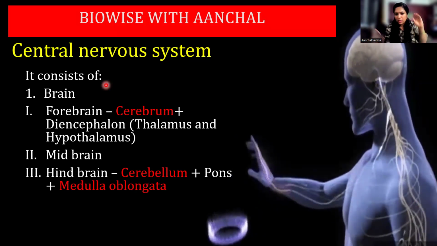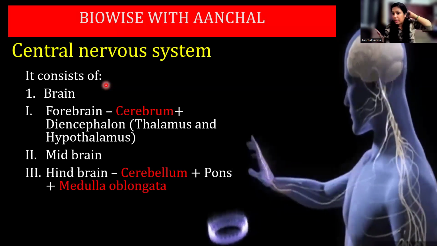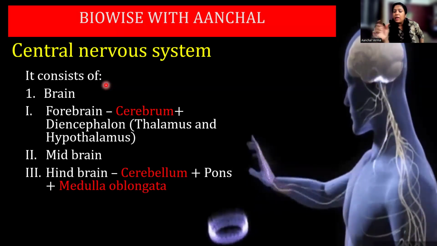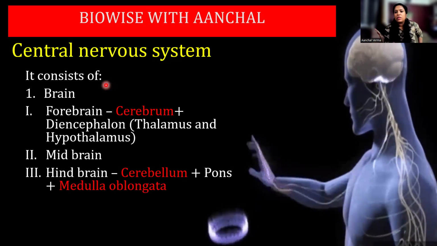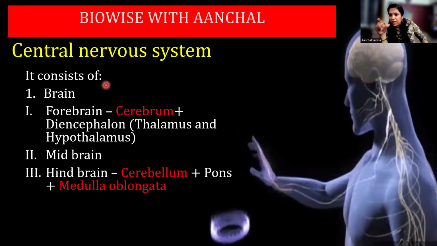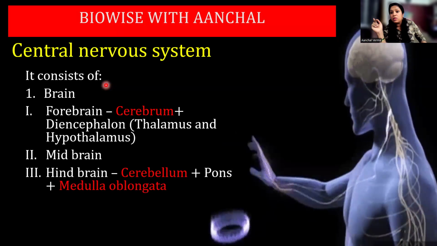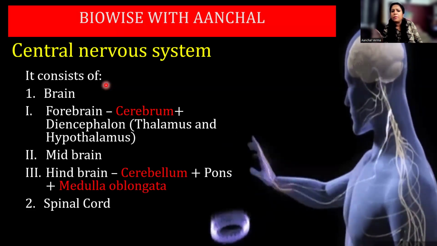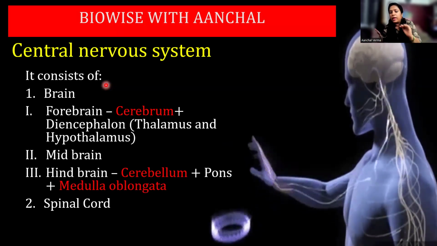Then the midbrain is a very small part of your total brain. Below that, there is the hindbrain, which has the cerebellum, a leaf-like structure. And there is an extension kind of structure from the cerebrum that has the pons and medulla oblongata, and then finally the brainstem, which opens up in the medulla, which opens up into the spinal cord. We'll understand the structure, do not worry. And the second part of the central nervous system is the spinal cord. So we'll go into detail about the brain and the spinal cord.